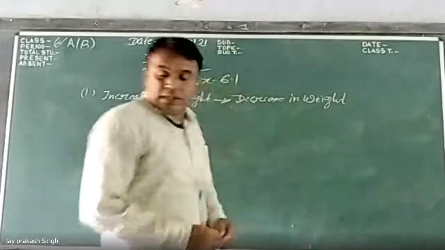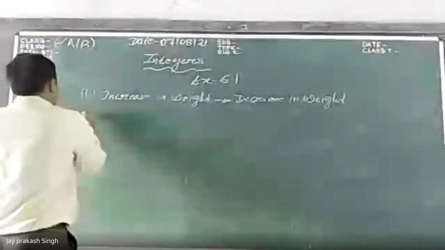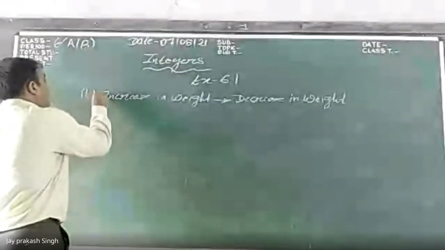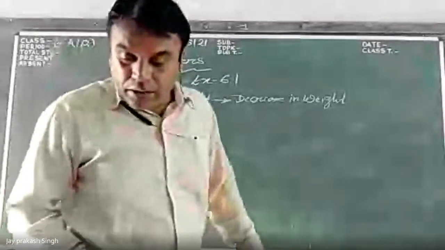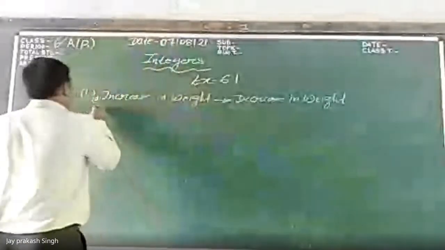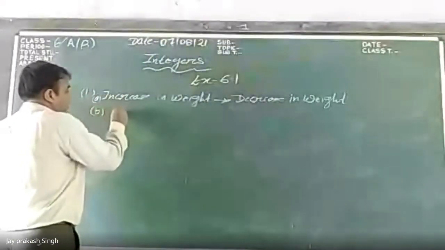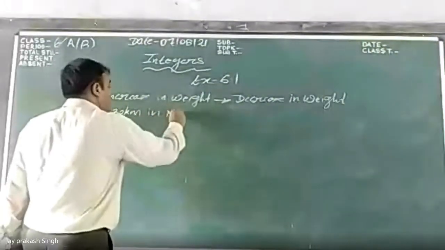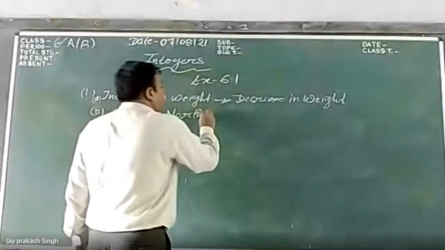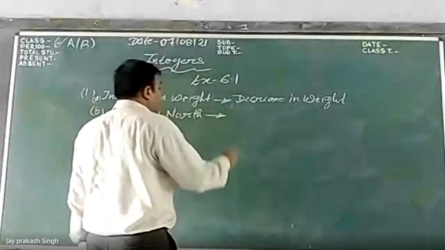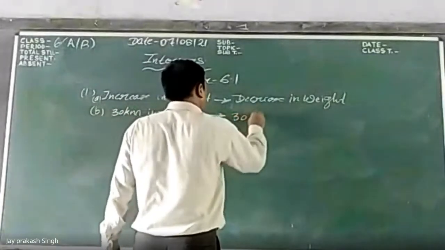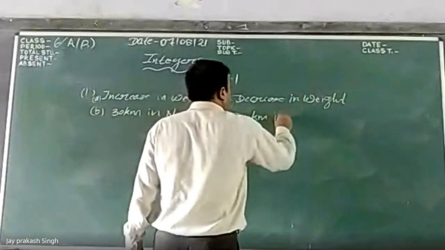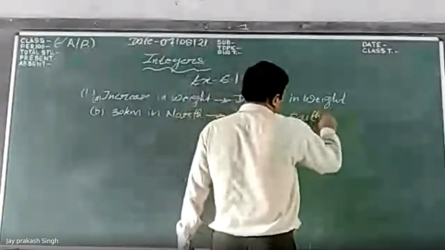Now, the second one, 30 kilometer north. That is A, and in B, 30 kilometer in north. So it will be 30 kilometer in south as direction.